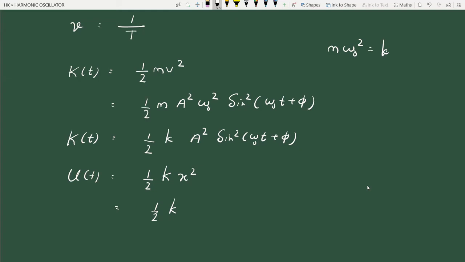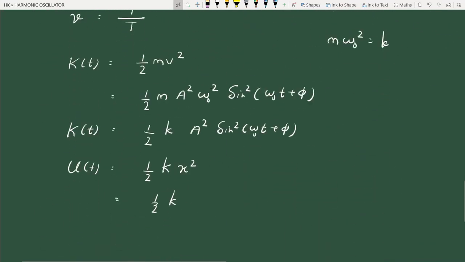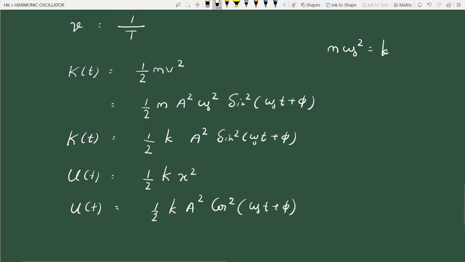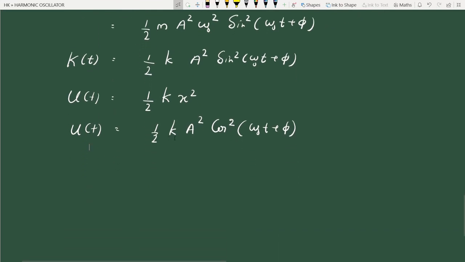Now substitute the value of x. Position at any time t is this one, a cos omega 0 t plus phi. So if we substitute that value here, we have a square cos square omega 0 t plus phi. This is potential energy at the time t. So we have kinetic energy at the time t, half k a square sine square omega 0 t plus phi. Potential energy at the time t, half k a square cos square omega 0 t plus phi.